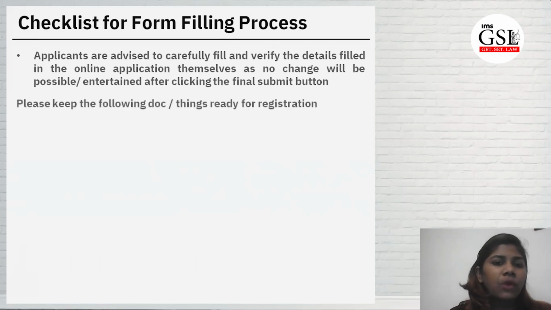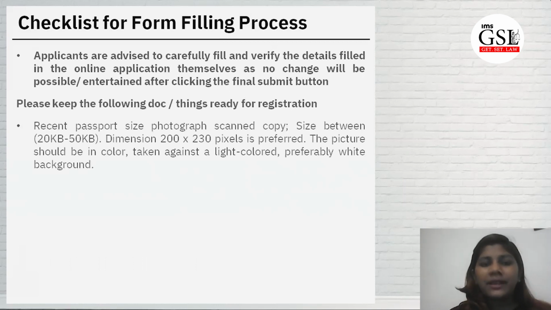Then please keep the following docs or things ready for registration. So one is your recent passport size photograph, which is a scanned copy, and the size should be 20 KB to 50 KB. You can check it on your smartphone. The dimension should be 200 to 230 pixel is preferred. The picture should be in color, taken with a light colored wall. Like if you can see, there's a white base and like a light base.